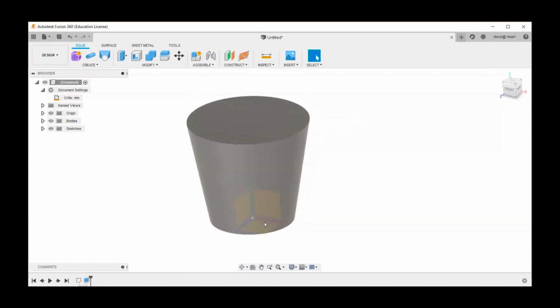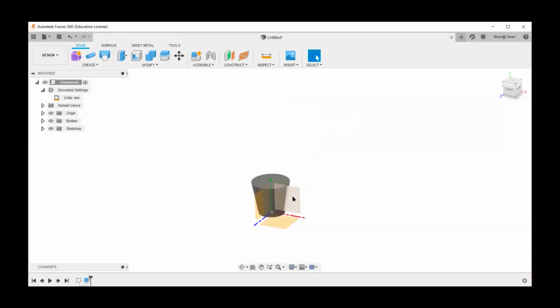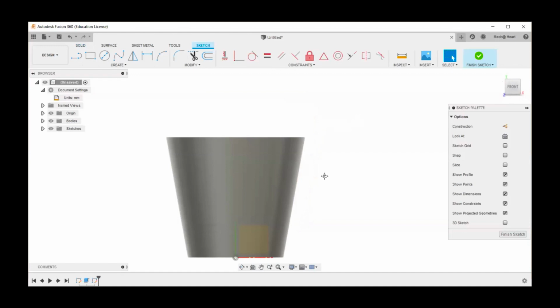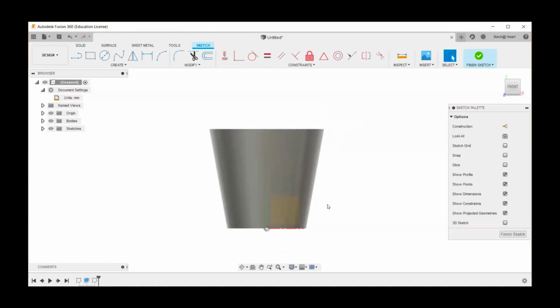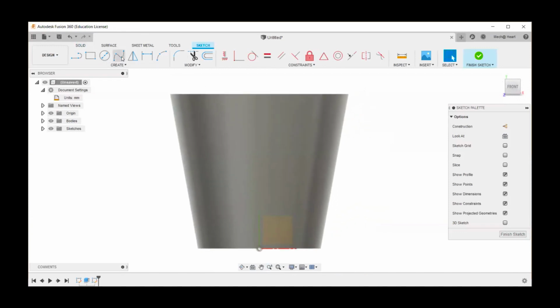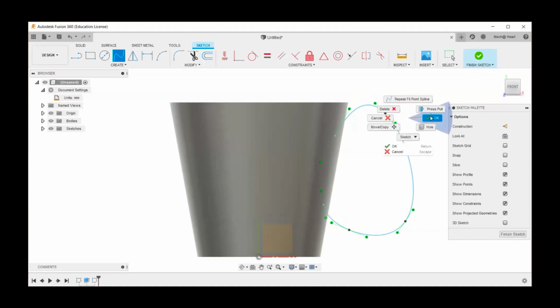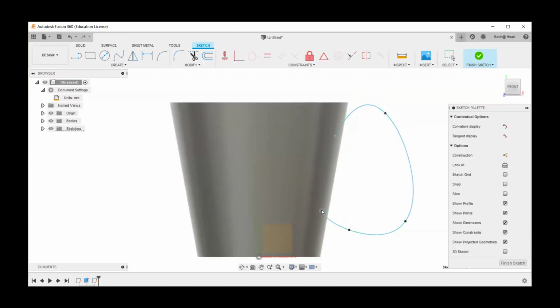So first of all, I have to select this plane. For this, I'm zooming out and selecting this plane and I'm clicking W, because that is the shortcut that I have put for sketch. Or you can directly use the tool till you're accustomed to this. Now I'm going to select this tool called spline. And I'm going to draw the handle, right? So this is a handle I've drawn. I'm clicking OK to come out of the command.